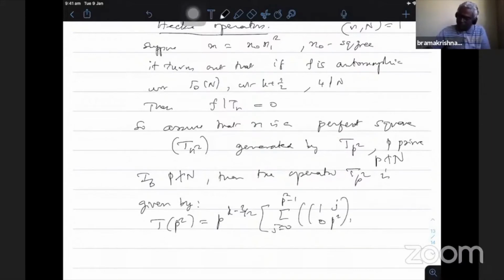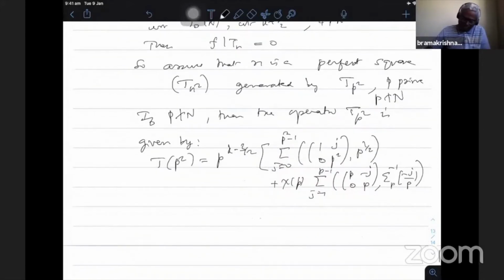Then, following the same rule, the automorphic factor here is p power half plus chi of p, summation j equal to 1 to p minus 1, of the matrix (p minus j; 0 p). Again, some fourth root of unity is needed here, j by p. And there is a third factor, which is chi of p square, the matrix (p square 0; 0 1), times p power minus half.